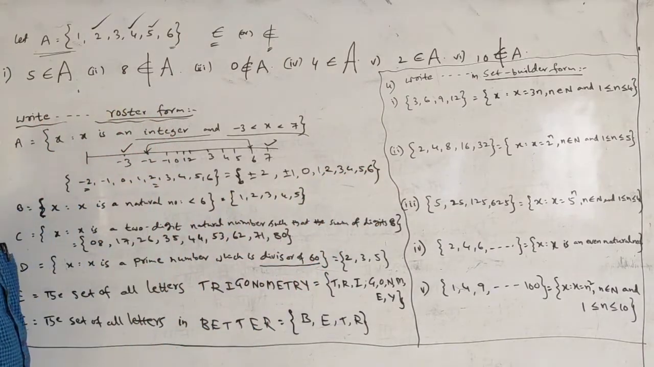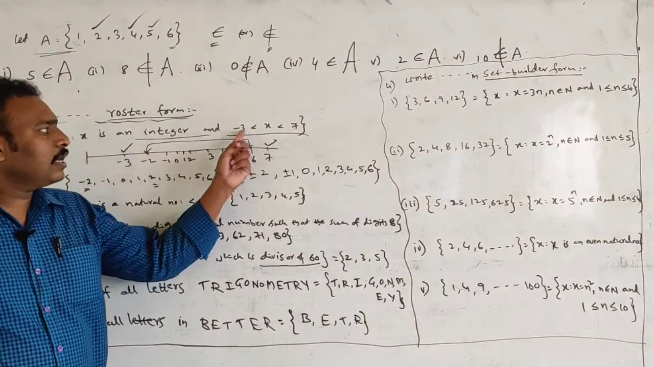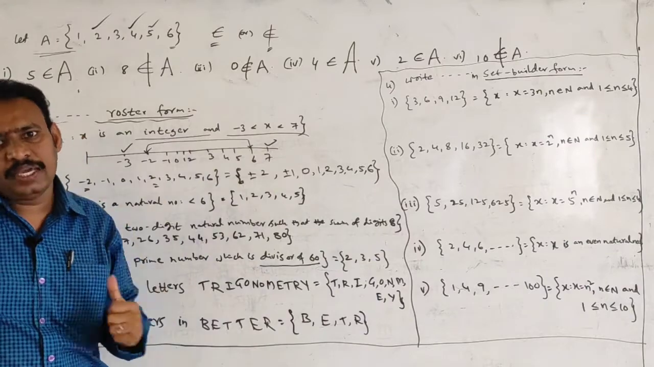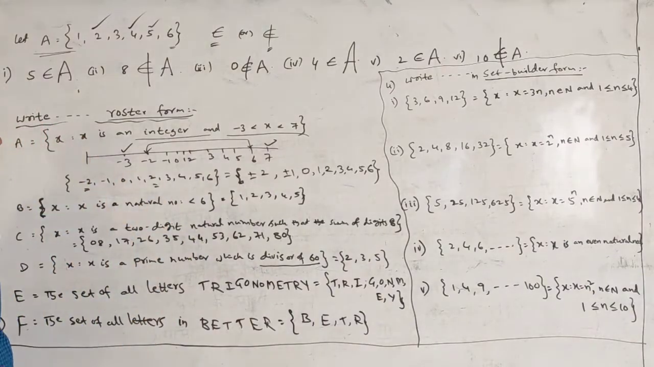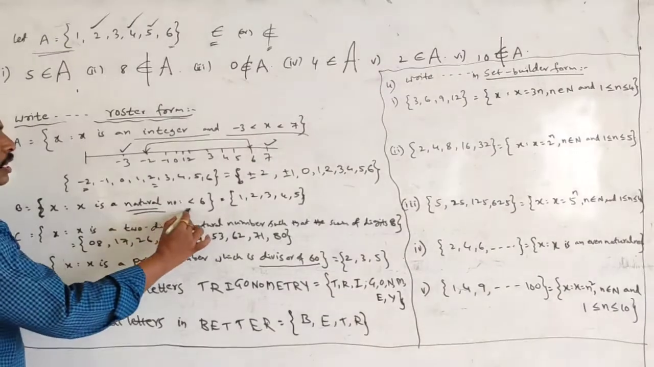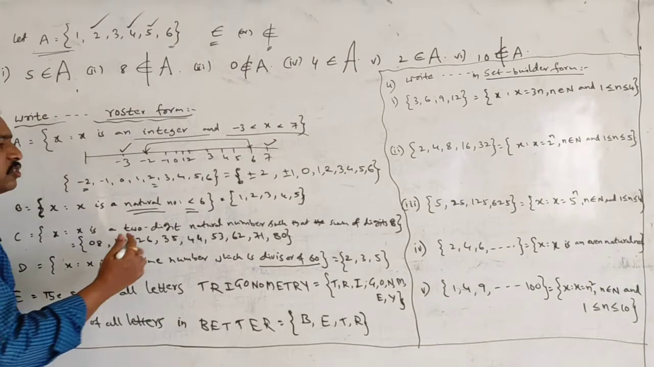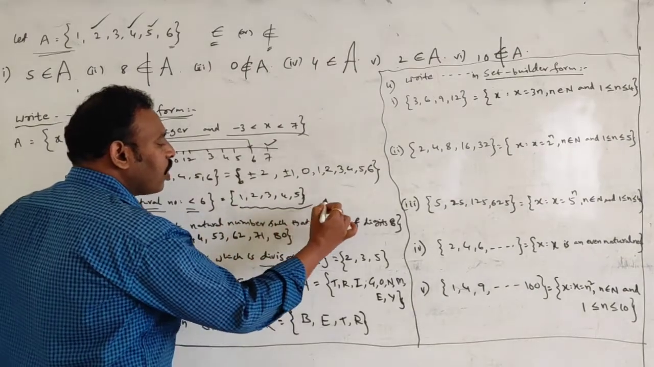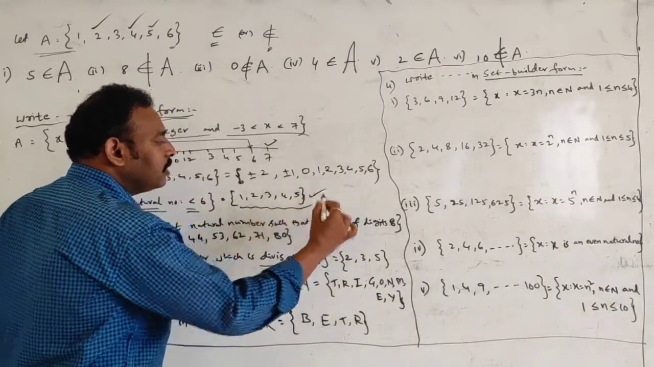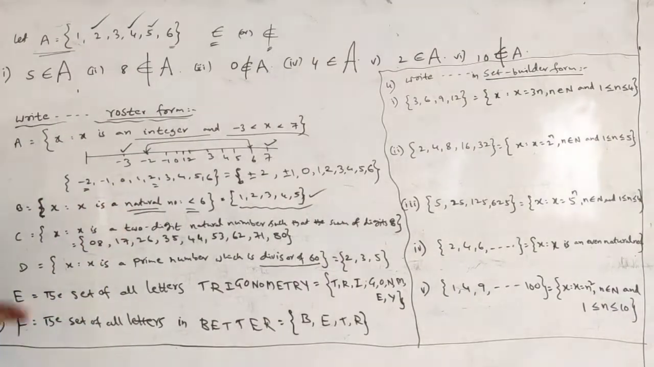Like that we write. Okay. What is it? x is an integer and lies between -3 and 7, all the integers in between -3 and 7. Next, x is a natural number less than 6. Natural numbers begin from 1, 2, 3, 4, 5. Less than 6 they are asking, so up to 5 it will come.